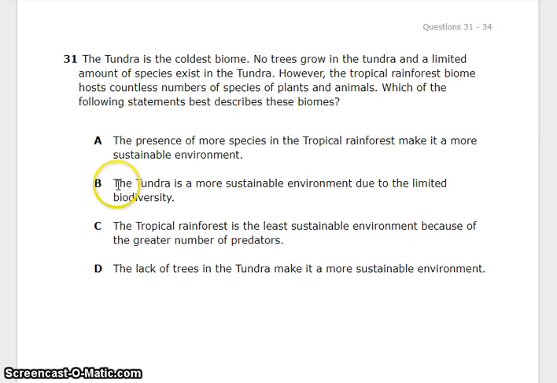B. The tundra is a more sustainable environment due to the limited biodiversity. C. The tropical rainforest is the least sustainable environment because of the greater number of predators. Or D. The lack of trees in the tundra makes it a more sustainable environment.